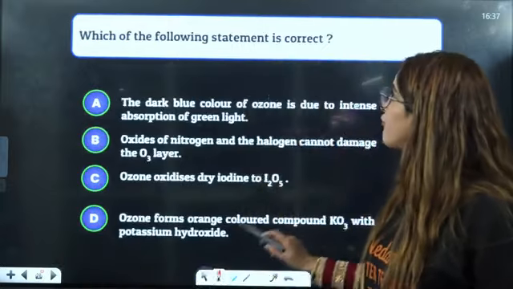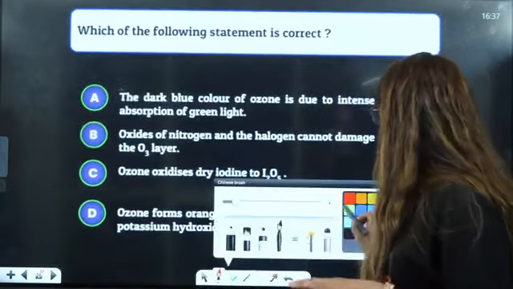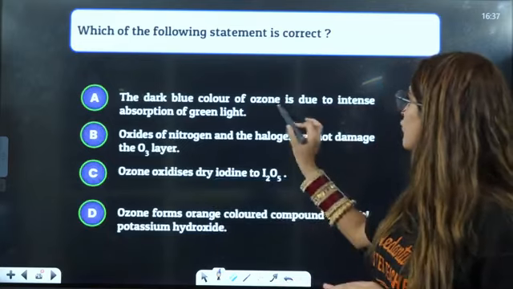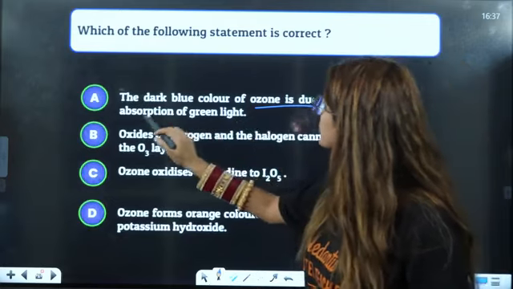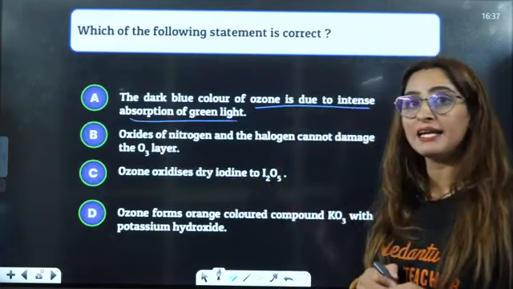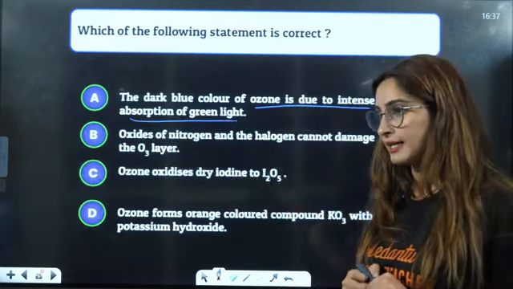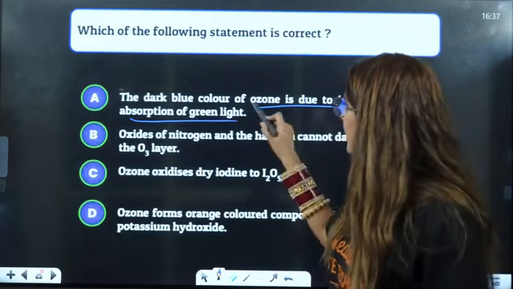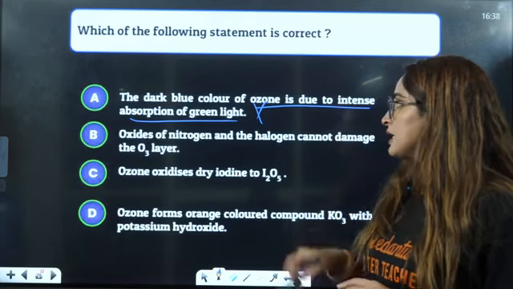Next is, which of the following statements is correct? Let us see. Dark blue color of ozone is due to intense absorption of green light. Is it green light, students? No, it's red light, so that is wrong.